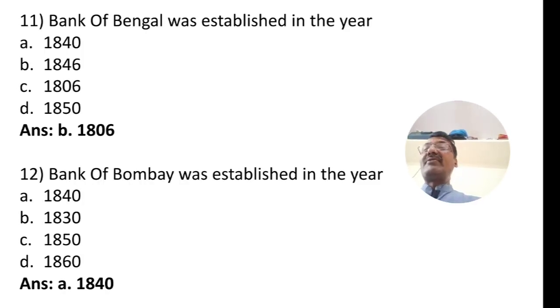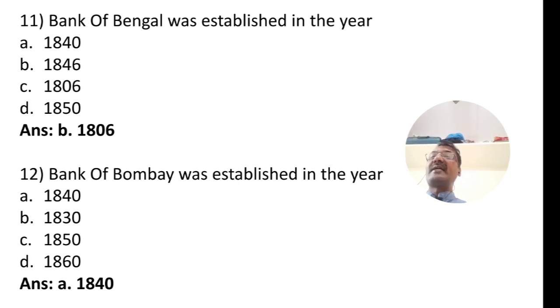Question number 11. The Bank of Bengal was established in the year. The Bank of Bengal is the first bank established in our country. We have to tell the year. A, 1840. B, 1846. C, 1806.